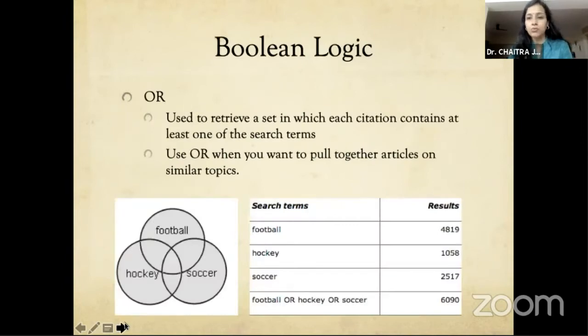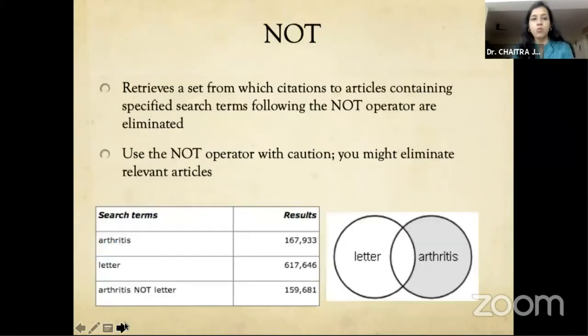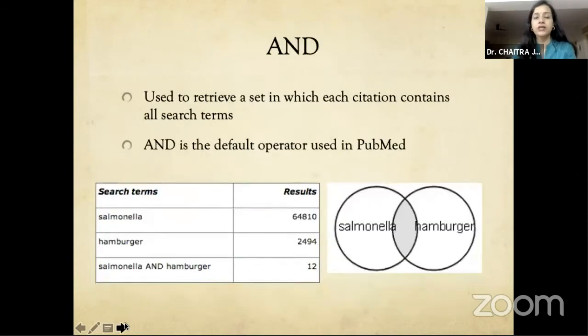Now coming to Boolean logic, there are a few terms that you need to know: not, or, and. These are important. Basically, why do you use or, why do you use not, and why do you use and? What you need to know is that AND is the default operator used in PubMed. It is used to retrieve a set in which each citation contains all the search elements. So if you look at salmonella separately or hamburger separately, but then look at salmonella and hamburger, it gives you 12. So it definitely gives you fewer results.